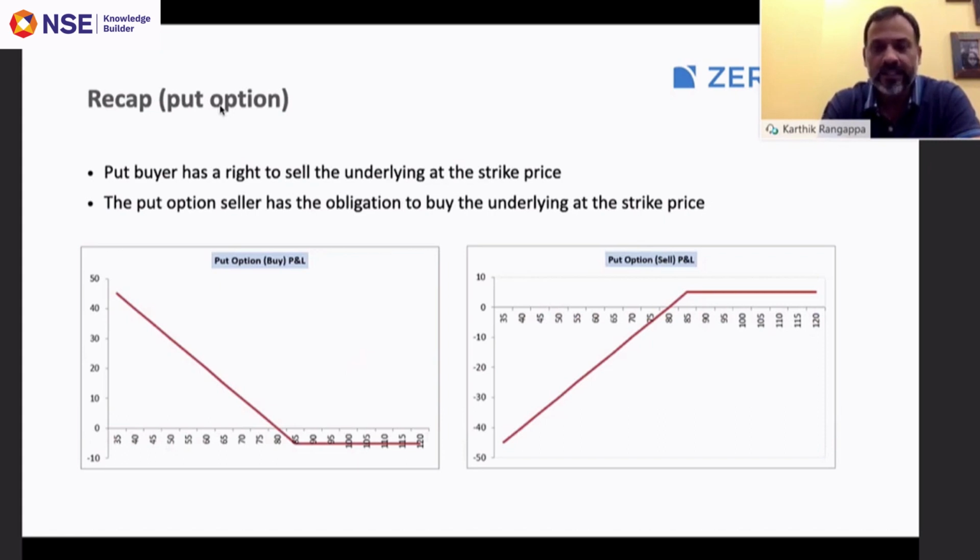The profit is restricted to the extent of the premium received. As and when the price of the underlying decreases, the put option seller starts to make a loss. So this is about the call and put option which we introduced on day one.